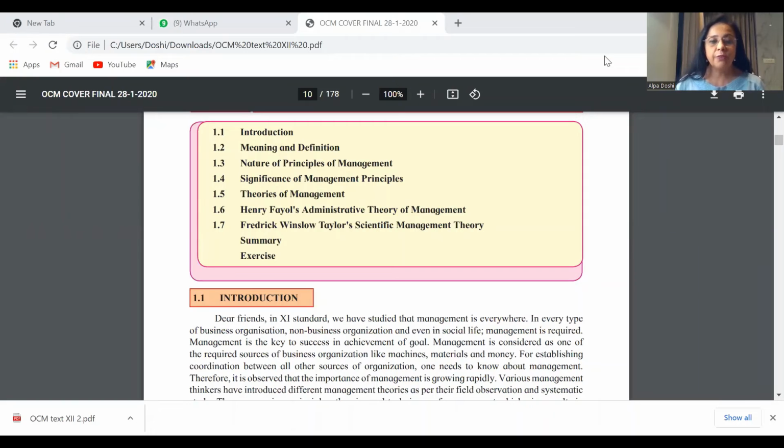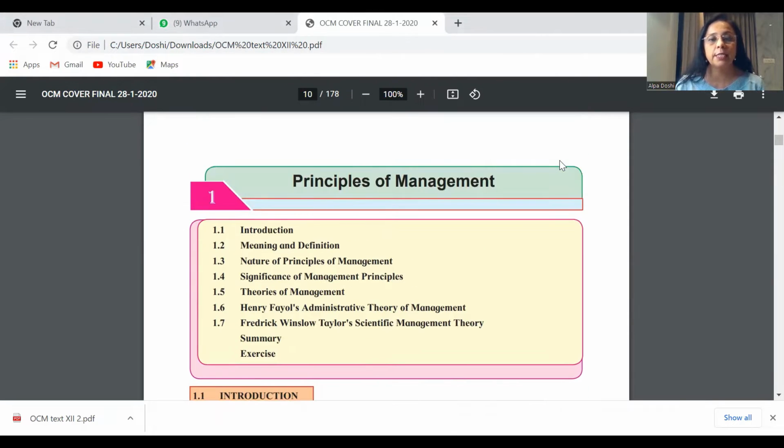Under the topic of justify the following, we begin with the very first chapter, that is principles of management. Under principles of management, whatever the topics are cancelled, for example significance of management principles is cancelled, any true or false related to that is not at all going to come for your examination. The most important justify question possible is: principles of management are flexible in nature. The same question also appeared in the September 2021 paper.